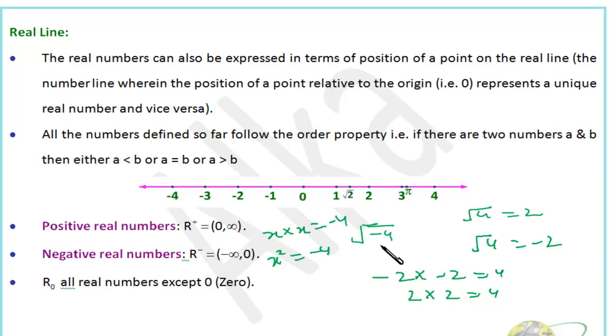So apart from the set of real numbers being the biggest set of numbers, we have numbers which are actually not real, and we call them imaginary numbers. These are the numbers which exist only in our imagination. Precisely, these are square roots of negative numbers, say square root of minus 9, square root of minus 16, similarly square root of minus 25. So the square root of any negative number we call an imaginary number.